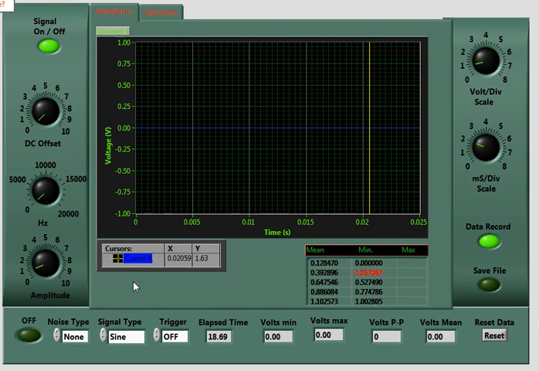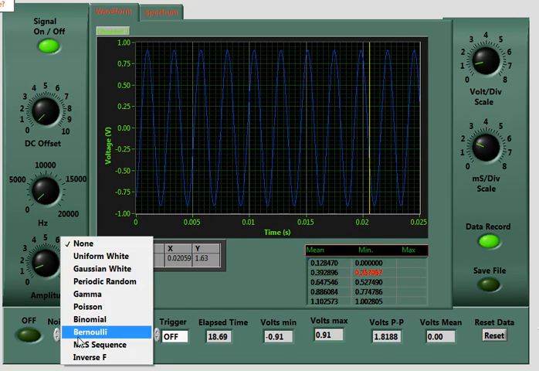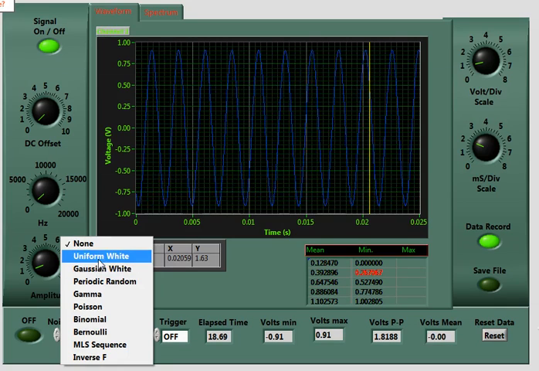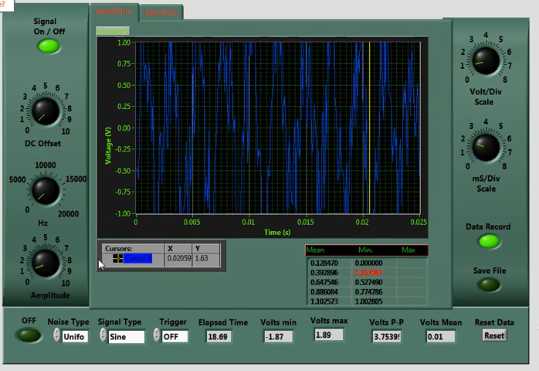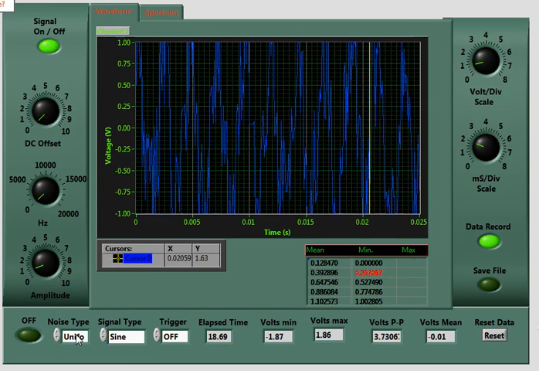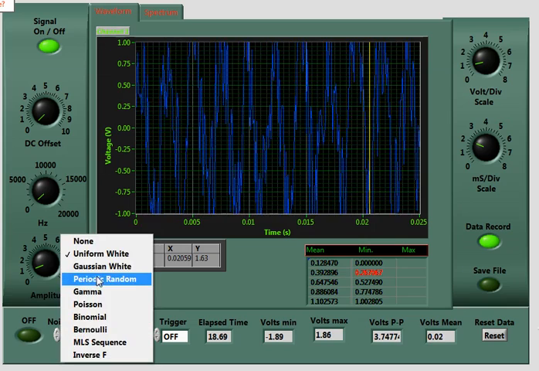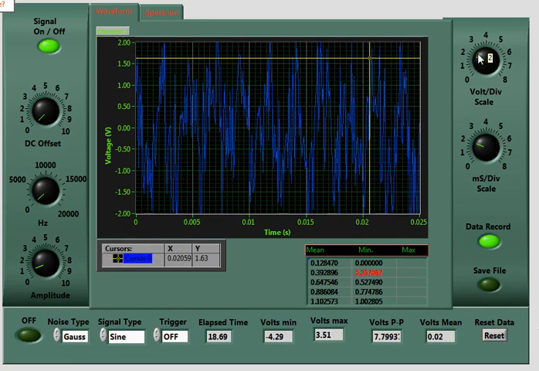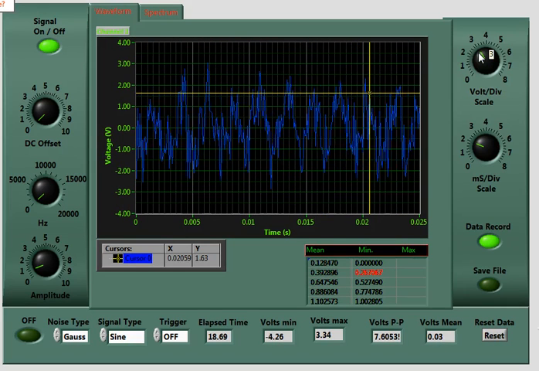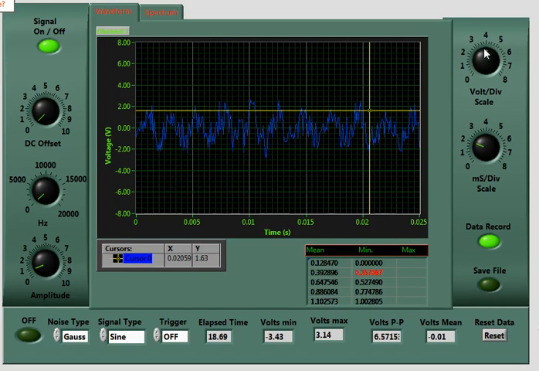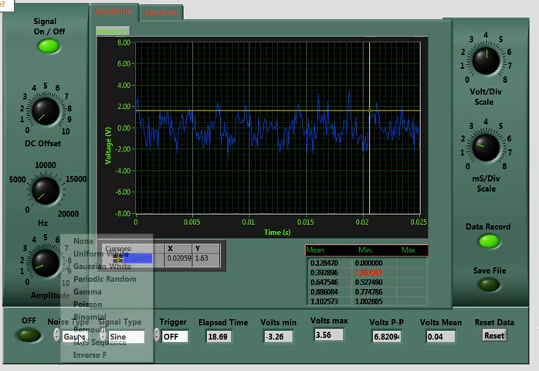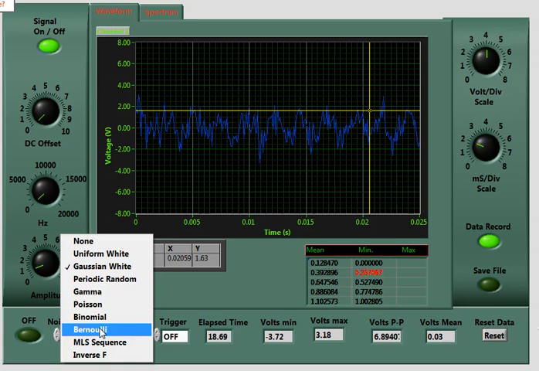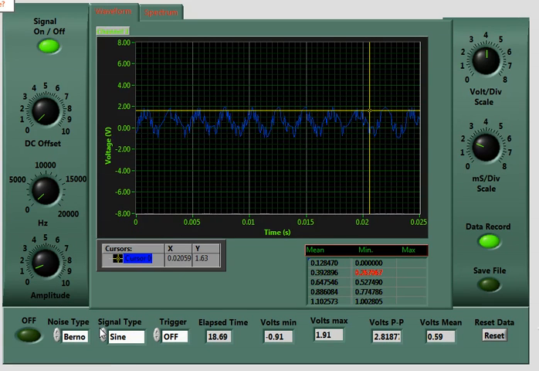And then we also have the ability to add various types of noise to the signal. So here's sinusoid with uniform white noise, and Gaussian white noise, and various other types of noise like Bernoulli.